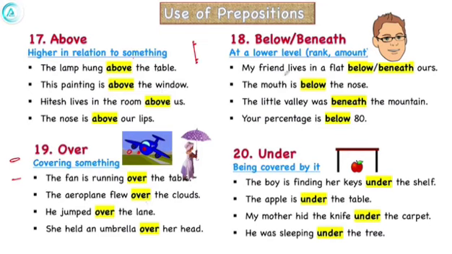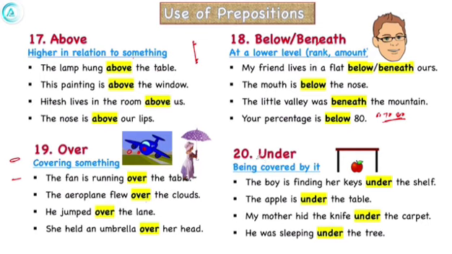Now the opposite of above is below. In the same situations in which you use above, you have to use below or beneath. My friend lives in a flat below us or beneath us. So below is this, above is this. The mouth is below the nose. The little valley was beneath the mountain. Your percentage is below 80. Here also we are talking about the same scale, 70, 60, 80, and this example is correct because it is not covering anything. Below and beneath have the same meaning, but beneath is used in formal places. This is the only difference.